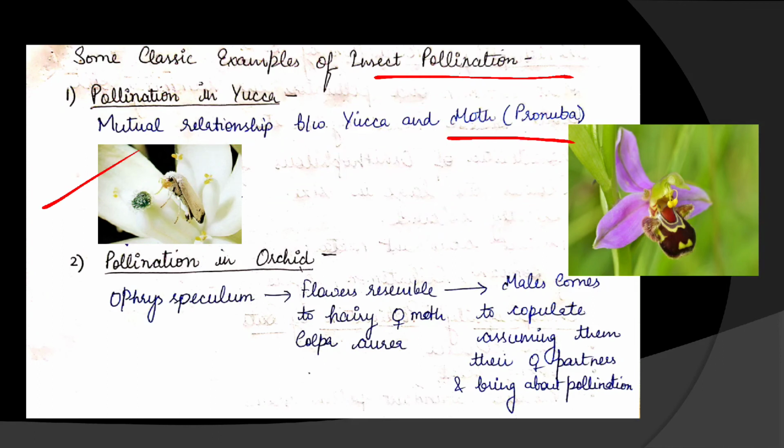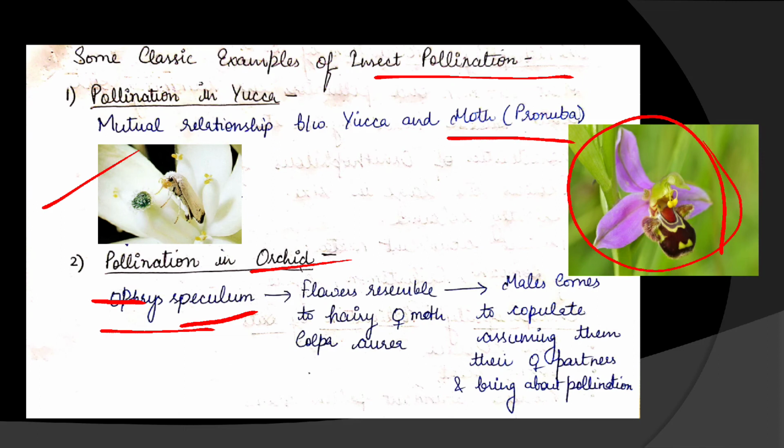Next is about pollination in orchids. The scientific name is Ophrys speculum. Always underline the scientific name. I forgot to underline. Okay, Ophrys speculum. If you watch the flower of orchid, you will see the flower resembles a hairy female moth. This is the flower, Ophrys speculum.